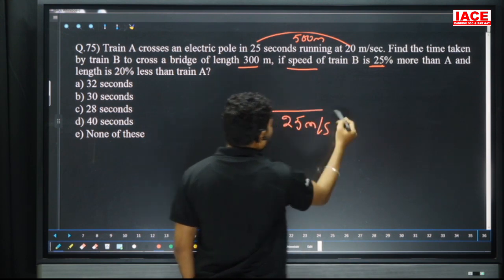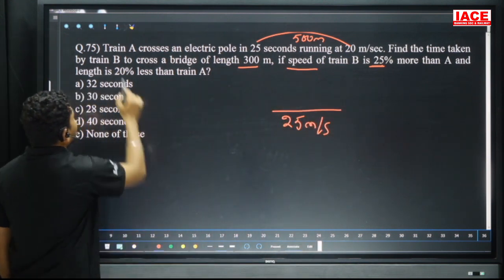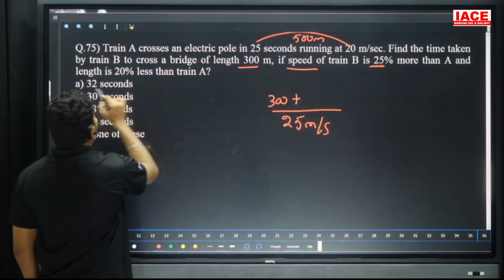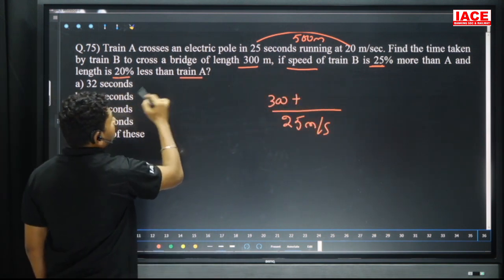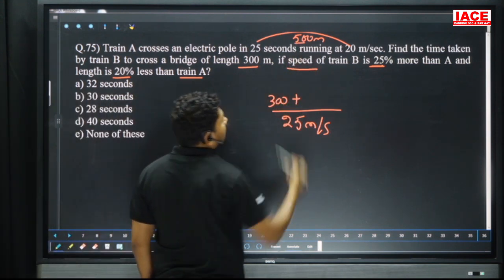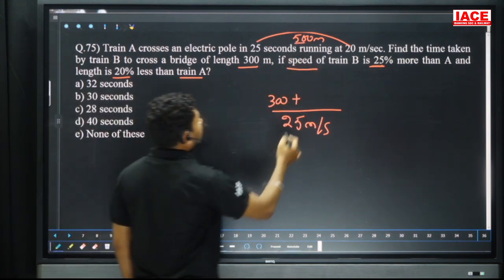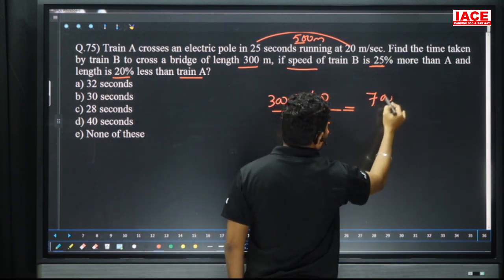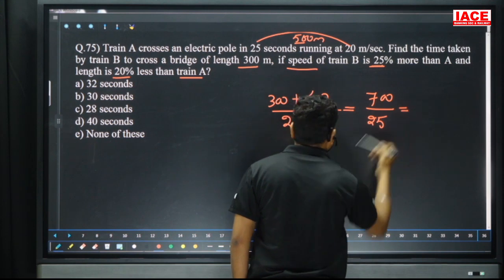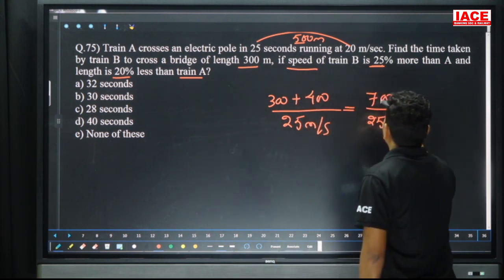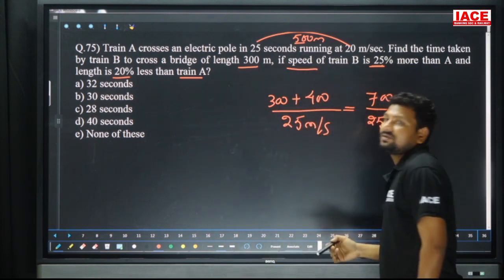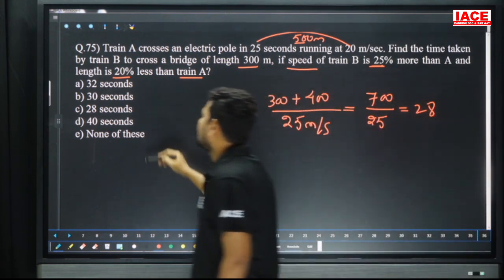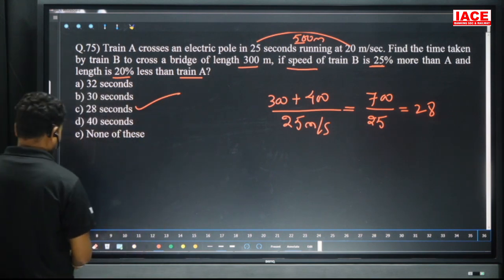Train B is how many meters per second? 25 meters per second. And B is crossing a bridge. How many meters? 300 meters bridge. And next, the length is 20% less than train A. 10% is 50, so 20% is 100. 100 is removed from the 500, which is equal to 400. And 400 plus 300 is equal to 700. 700 is divided by 25. So how many times does 25 go? 2 25s is 50, remaining 2, it is 28. Overall how many seconds? 28 seconds. Then the option is C.